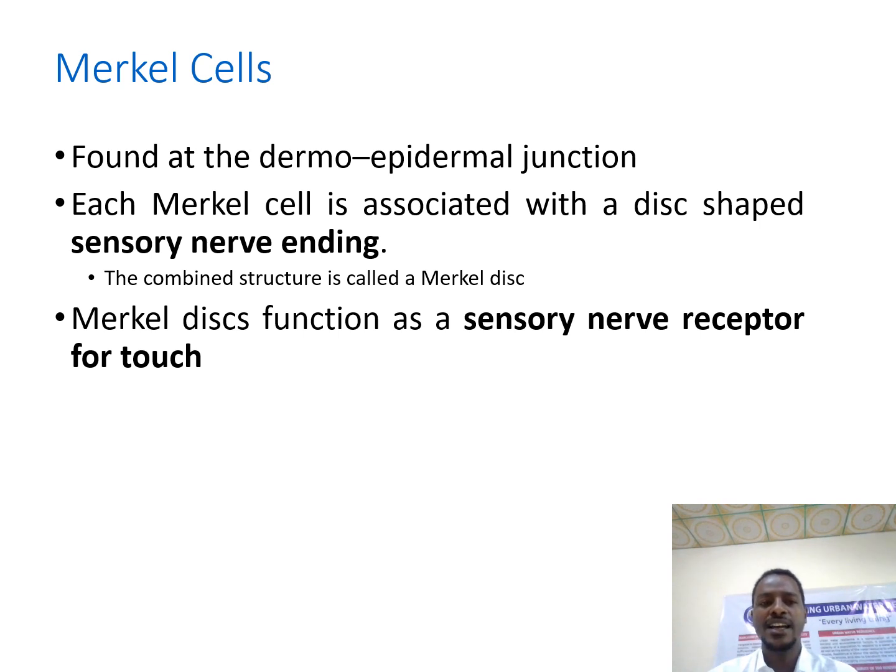The other one is the Merkel cell. This Merkel cell is found at the base, at the dermoepidermal junction, at the basal layer, and along with nerve endings, we call it the Merkel disc, and they are important sensory nerve receptors for touch.